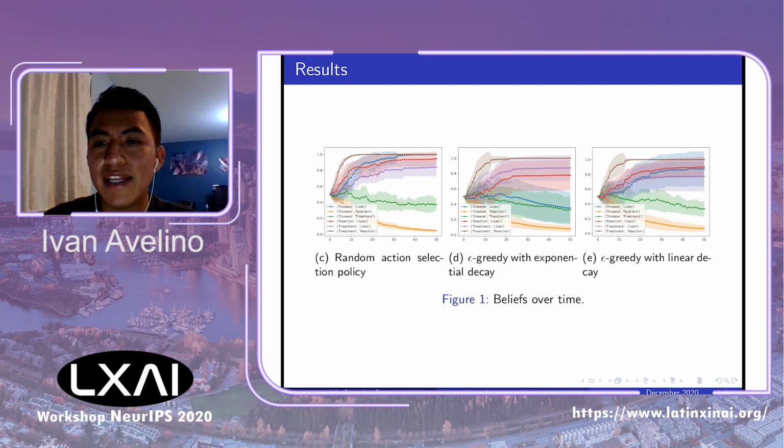So we decay the exploration rate in a linear and an exponential way, and this graph shows how the beliefs evolve when doing different interventions.